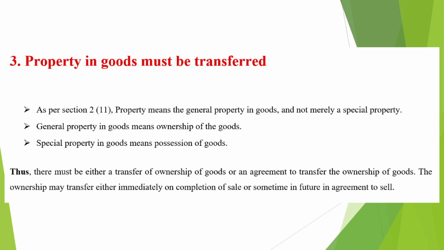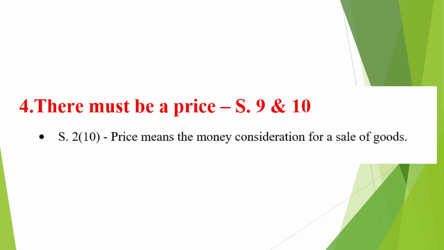When the ownership is transferred immediately, it is called a sale. And when the transfer is to take place at a future time or subject to conditions, it is known as an agreement to sell. The fourth essential element of a contract of sale: there must be a price.